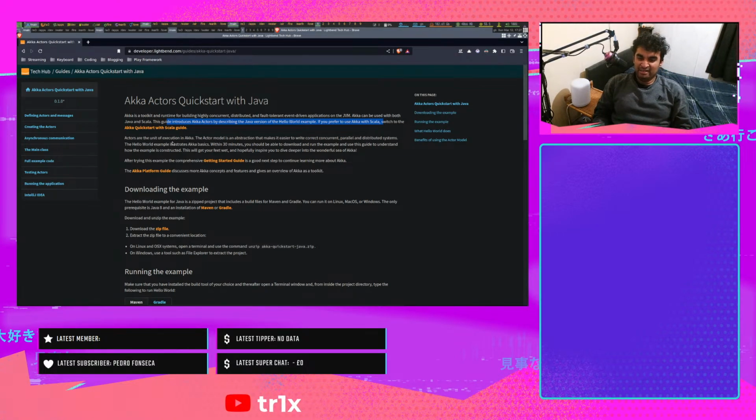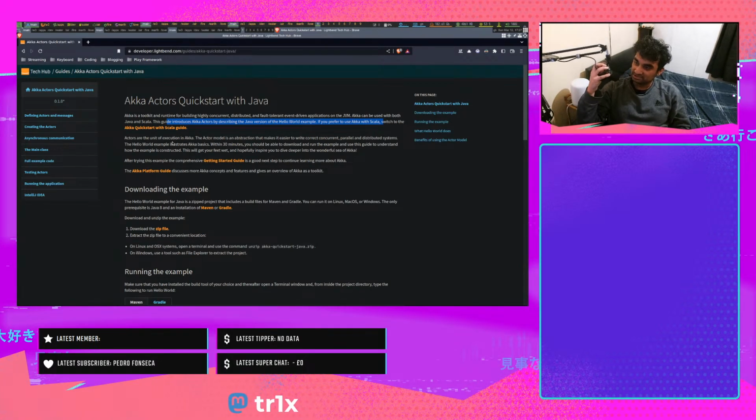Actors for the unit of execution in Akka. The actor model is an abstraction. Sorry, I'm just realizing this is very in my face. That's alright. The Akka actor model is an abstraction that makes it easier to write correct concurrent, parallel, and distributed systems. The Hello World example illustrates Akka basics.